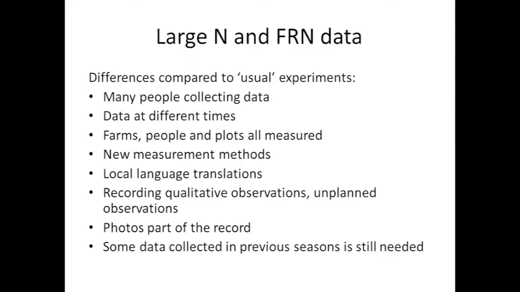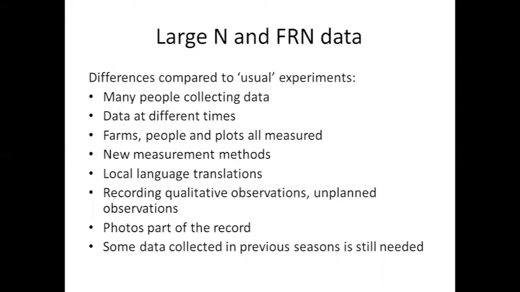Maybe data that's been collected in previous seasons is still needed. So, for example, some of the data about farmers you might have collected last season. You don't need to ask farmers again this season how big their farm is or how big their family is if you measured that last season.